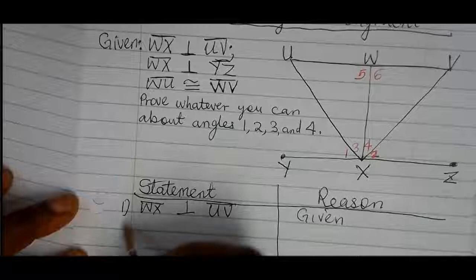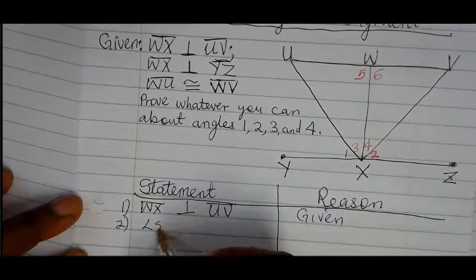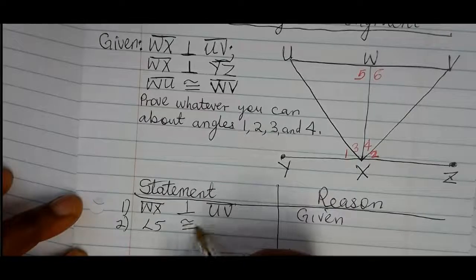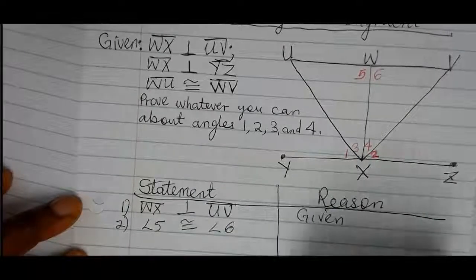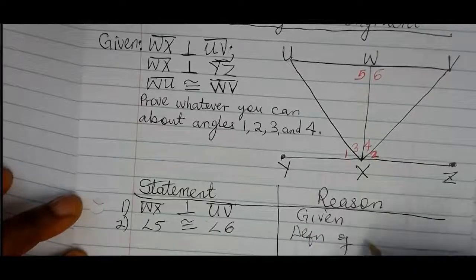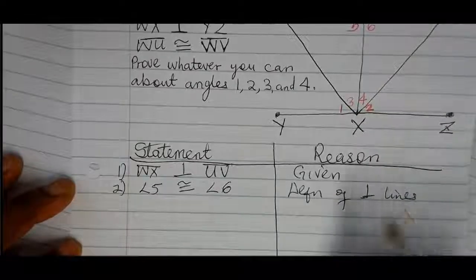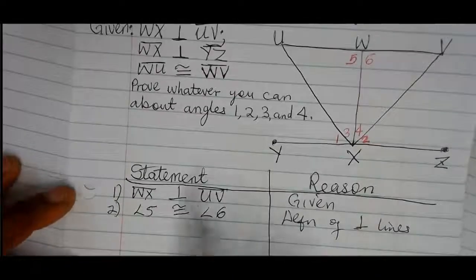Based on this statement follows our second statement: angle 5 is congruent to angle 6, because of the definition of perpendicular lines, or if two lines are perpendicular, their adjacent angles are congruent. So either one would work.